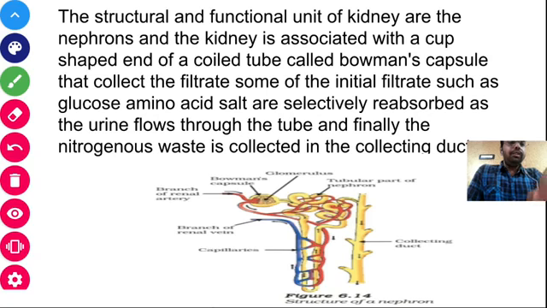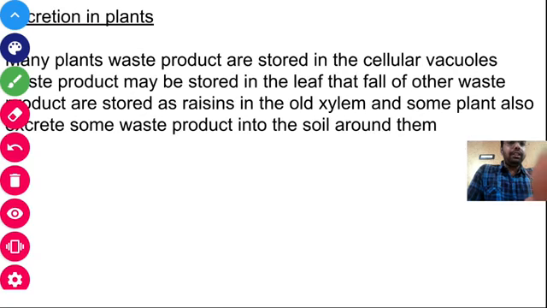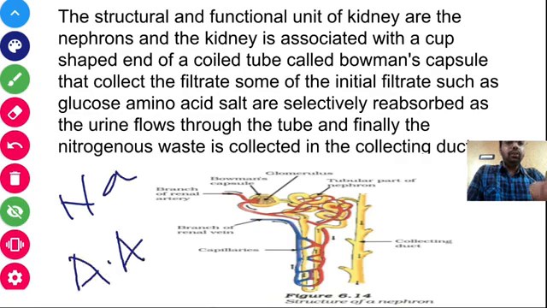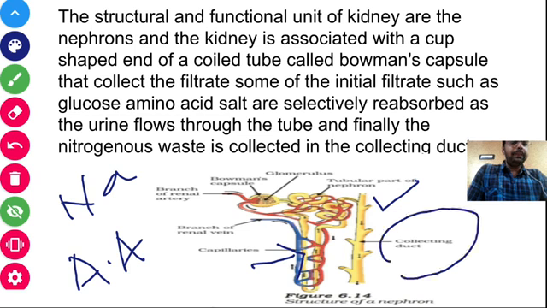The essential elements or minerals, that is sodium, amino acids and glucose, all those things are selectively reabsorbed, and the waste material, that is the nitrogenous waste, is collected in the collecting duct.